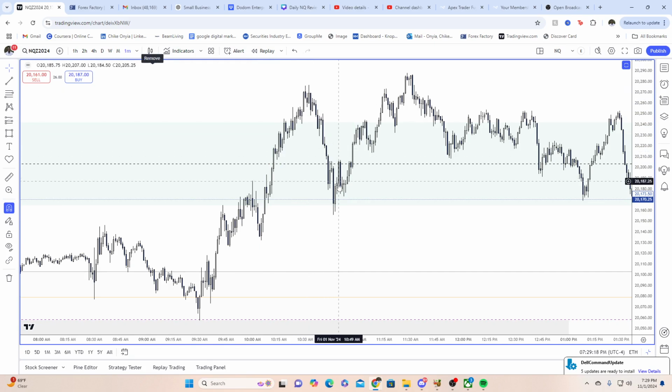Right, 10:30, we start reversing. We come back down here, we take this low, invert this fair value gap. But then you see price action is not that clean, because then we come back through this inverse fair value gap again, close down below it, go higher and trickle higher all the way until about 11:30 where we start pulling back, right? And we form a breaker right here after taking out these highs. We have these LRRs below. So maybe this could have been, but you don't have a fair value gap right here. So this is not a valid 22 model.